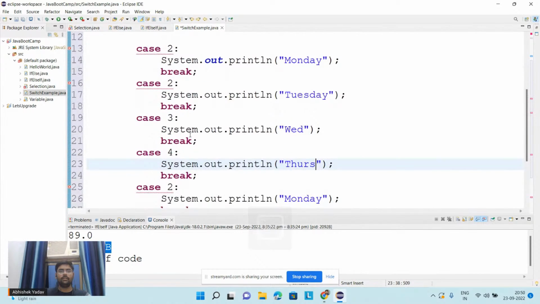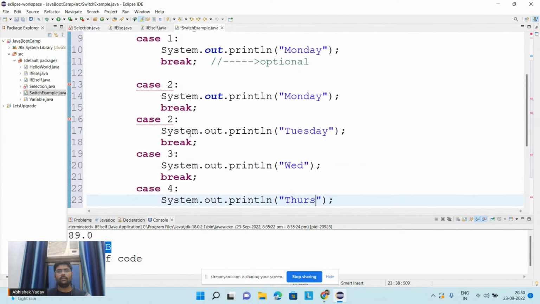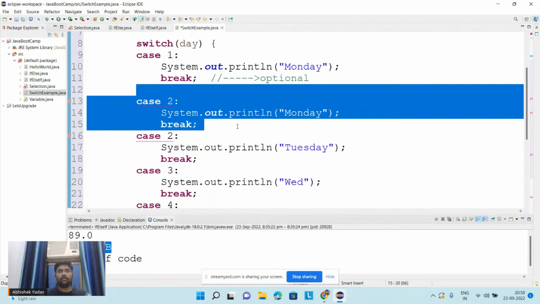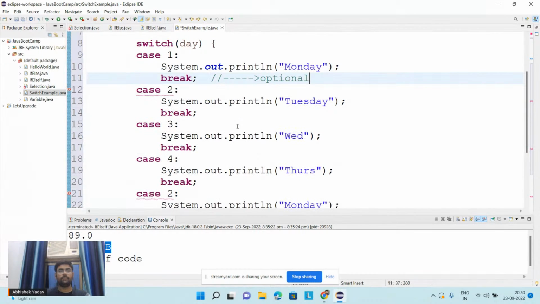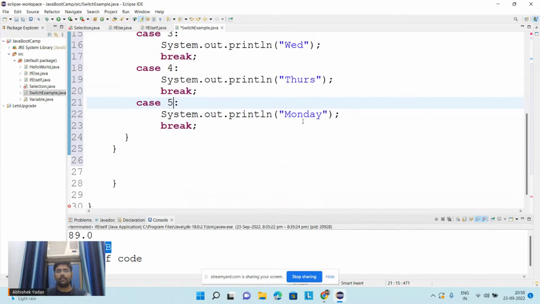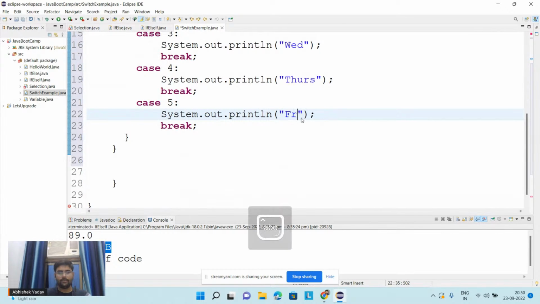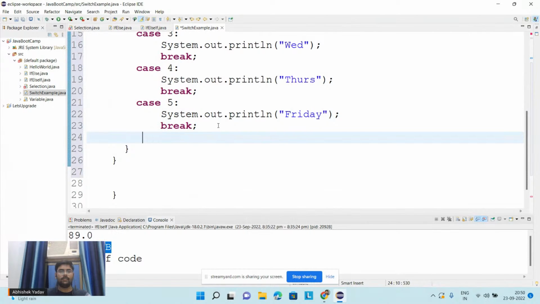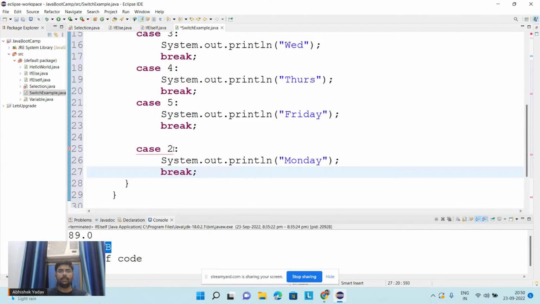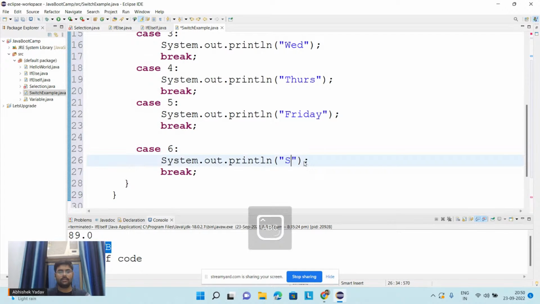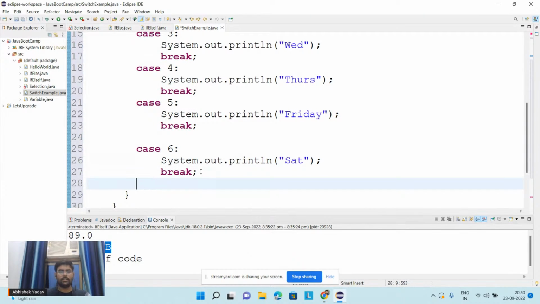and I will remove this line from here. Okay, and here case 5 will be Friday, and the case 6 will be Saturday, and similarly I will write for case 7.